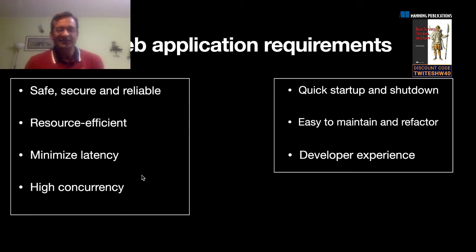On latency and concurrency, I want to be able to develop software which can give me the lowest possible latency and high concurrency without having to do a lot of work, right? I don't want to get into a lot of the low-level plumbing. I'm very interested in making sure that I get a good developer experience. So these are different perspectives, but regardless, I would say these are the key points that we look at when we develop modern web applications.